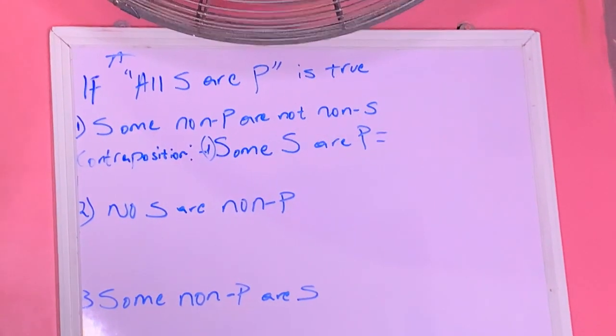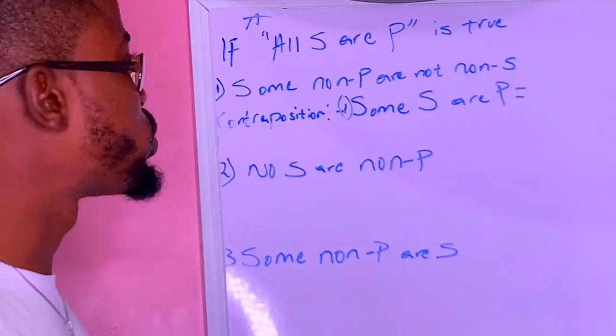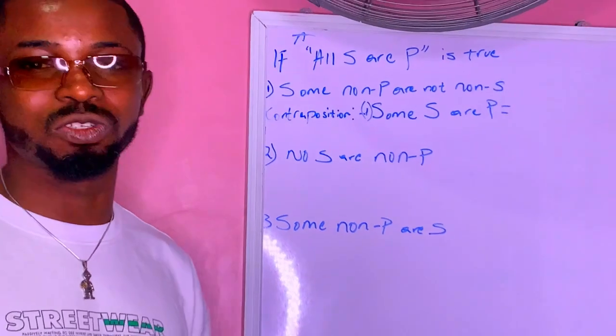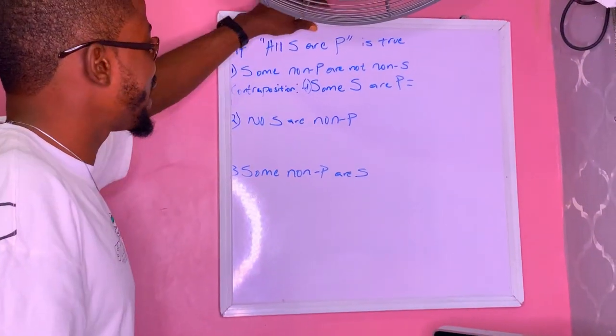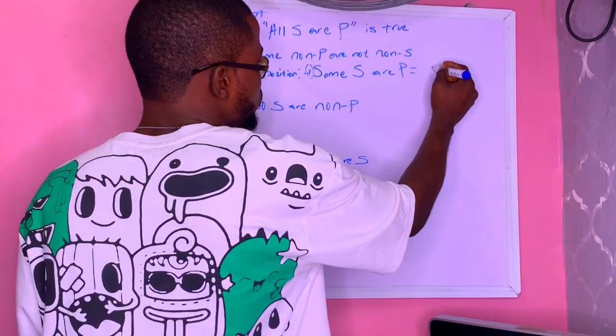So what is the relationship between A and I proposition? That's sub-alternation. In sub-alternation we say that if the super-altern is true, then the subaltern is also true. So if all S are P is true, then some S are P will also be true.